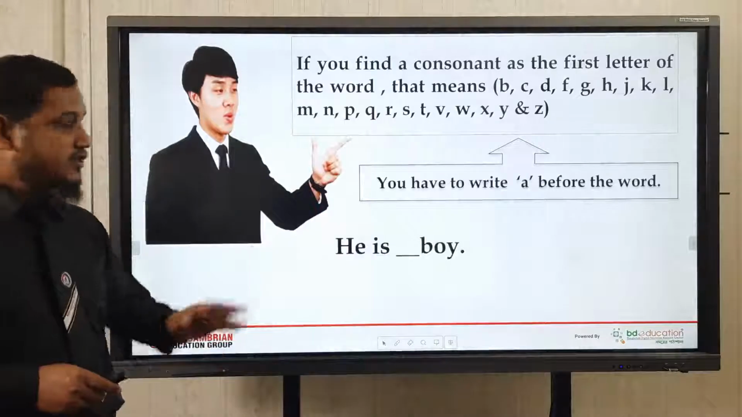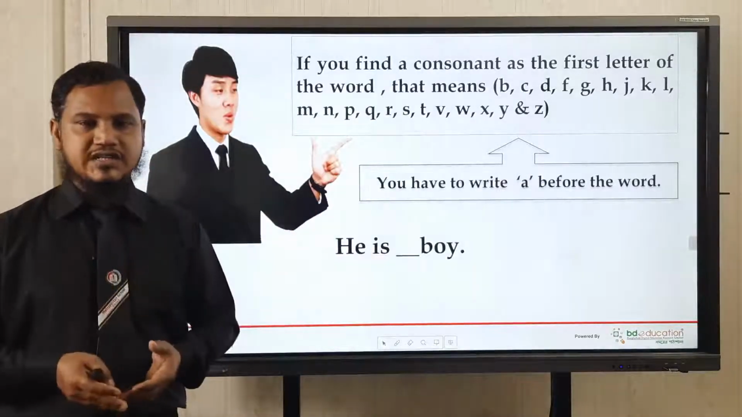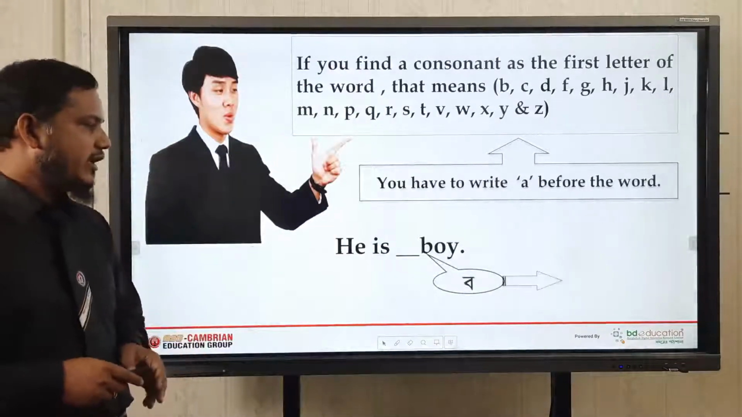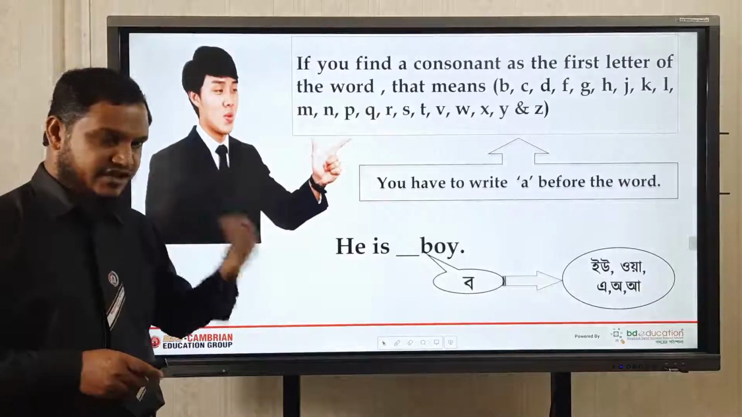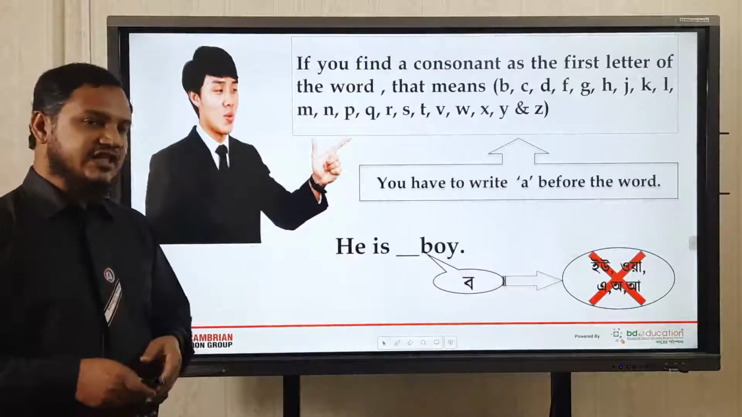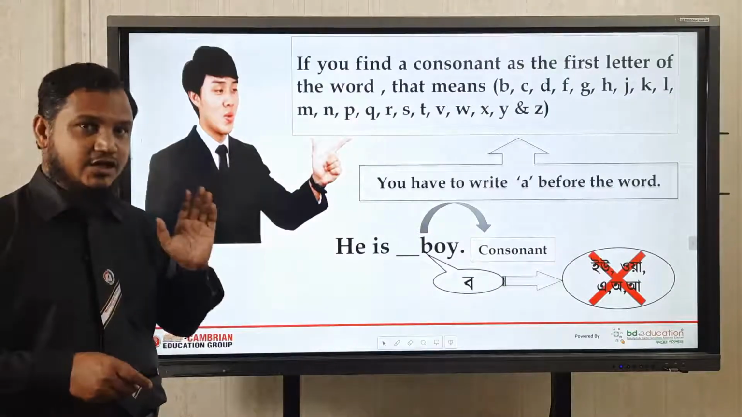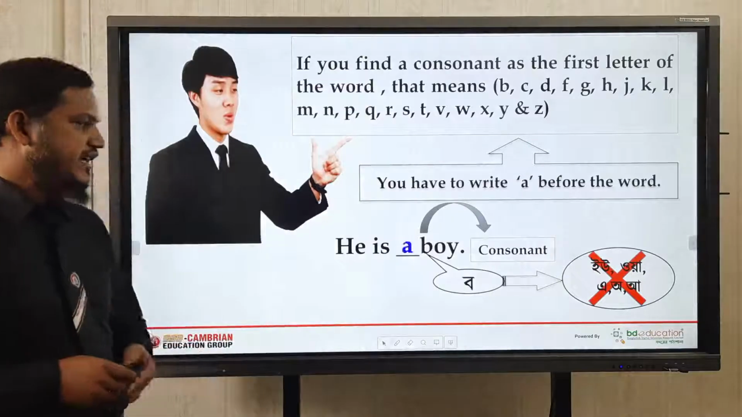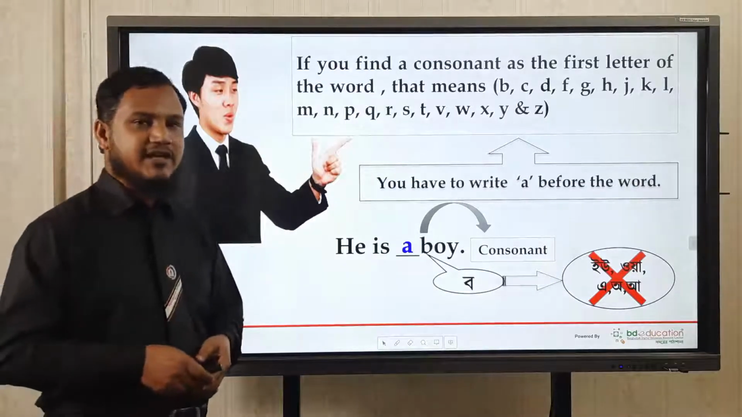He is dash boy. So boy starts with a consonant sound. That's why we are using A. He is a boy. Look at this. There is no pronunciation of U or A or R. We are not using that. We are using A. The pronunciation is consonant B, the letter B, and that is a consonant. So we are using A with this sound. I think all of you got my point very clearly.